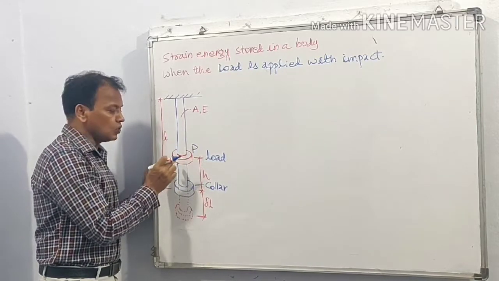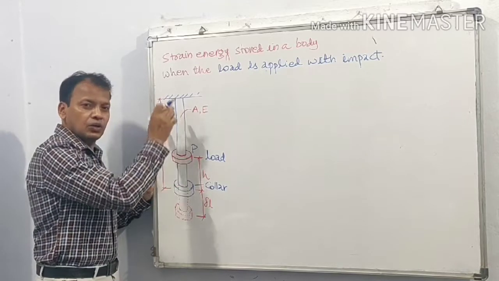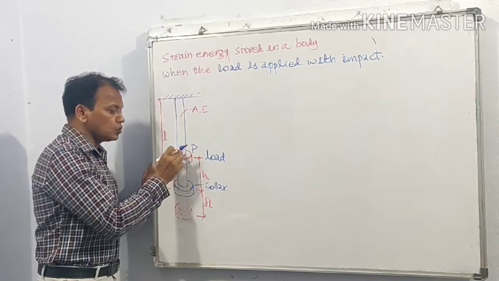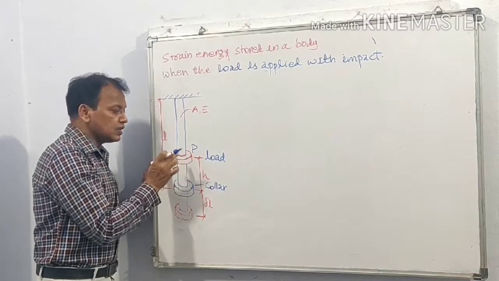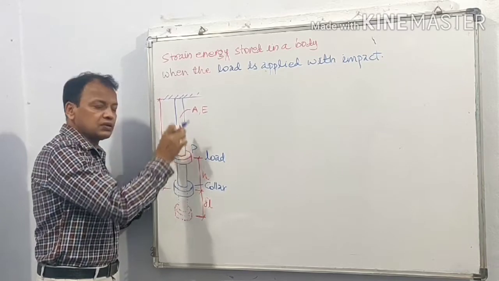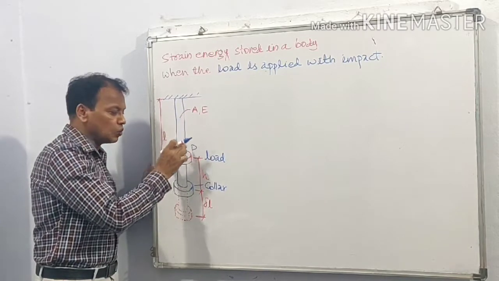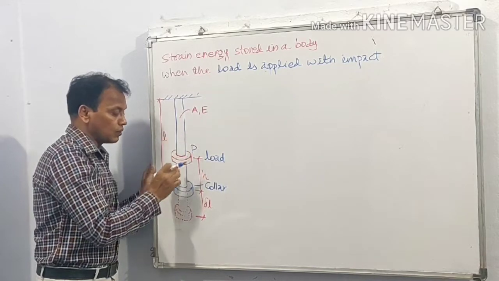Let the rod be circular, and here this load can slide on this circular rod. The diameter of the hole for the load is slightly larger than the diameter of the bar, so that the load can be lowered or raised on the rod.